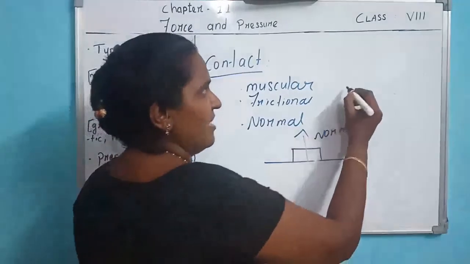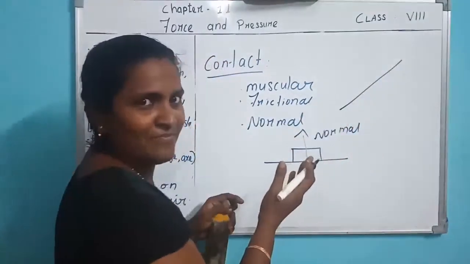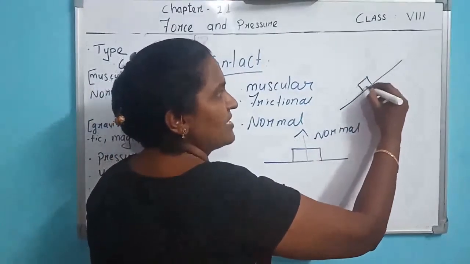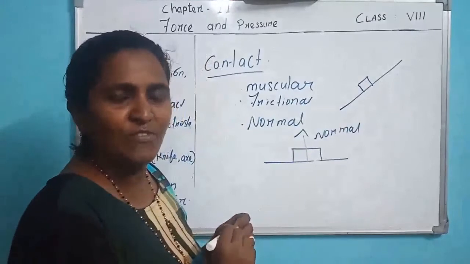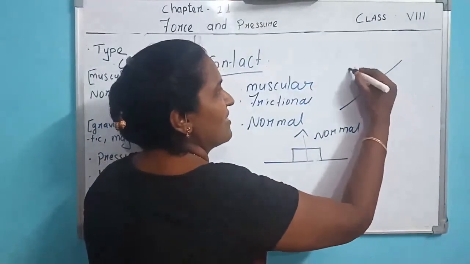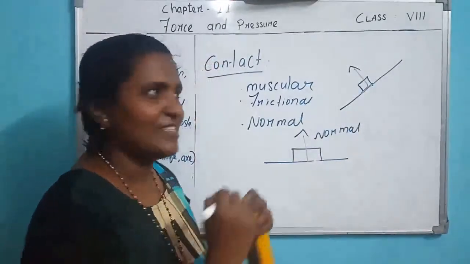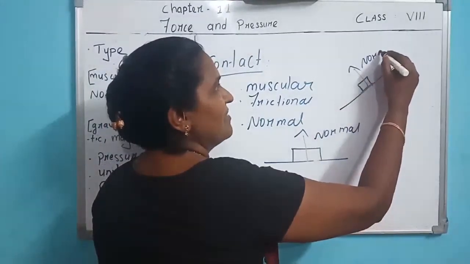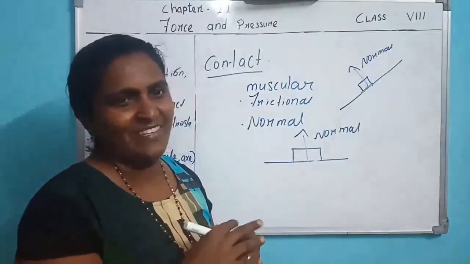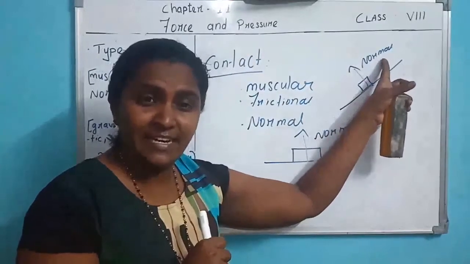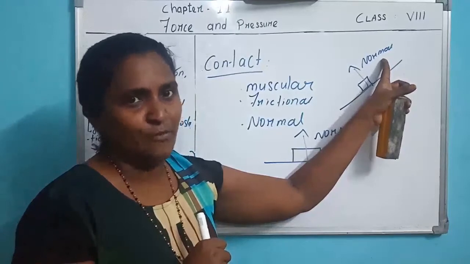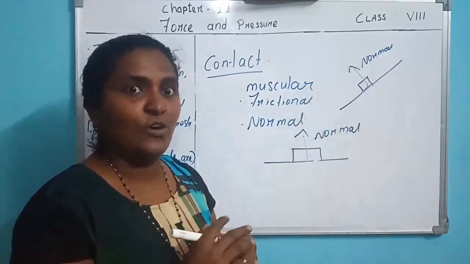And another example. This is a sloping inclined plane, and here one person is standing or one object is kept. Where does the normal force lie? It is perpendicular to the surface. Understood? This is normal force. So perpendicular to the surface on which the object is lying, what force is existing? Normal force is existing. So normal force is a contact force. These are the examples of contact force.